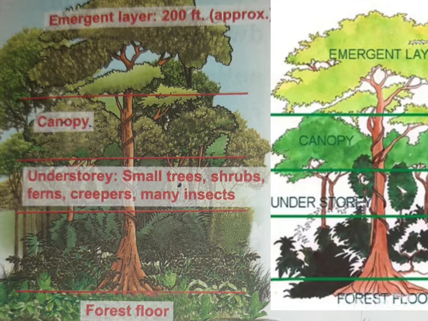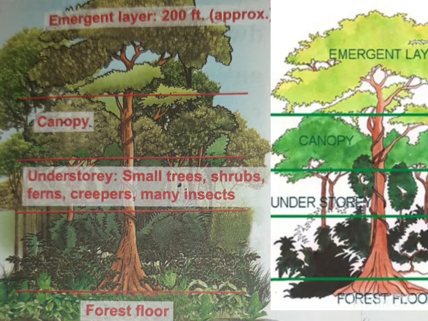Above it, there is the layer of canopy. Canopy means the tall trees that form an umbrella-like structure. As you can see in the diagram, the tall trees form an umbrella-like layer, which is called the canopy. Why canopy? Because the trees are very close to each other, so they make a roof-like structure. The roof made in the forest by the leaves and branches of trees is the canopy, meaning an umbrella-like structure.